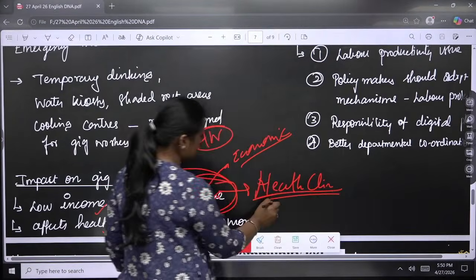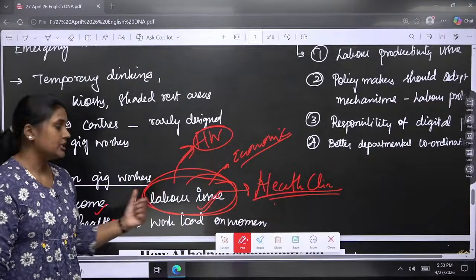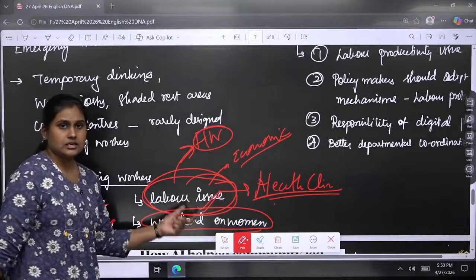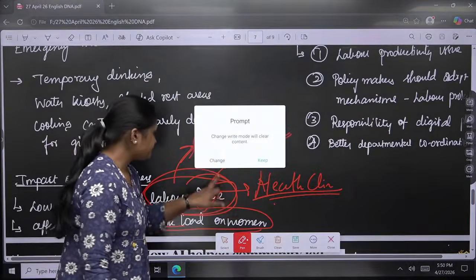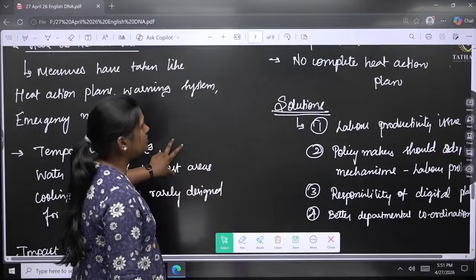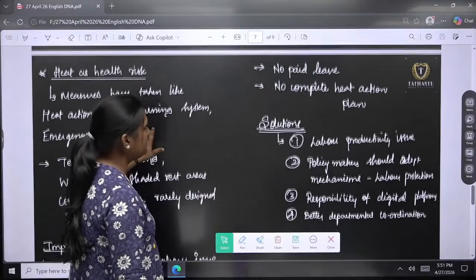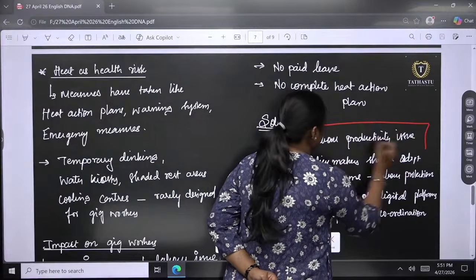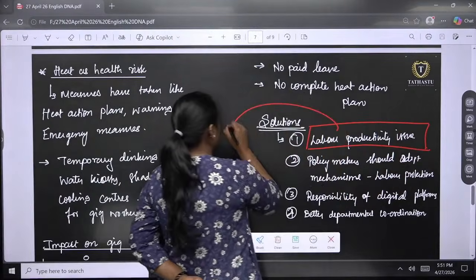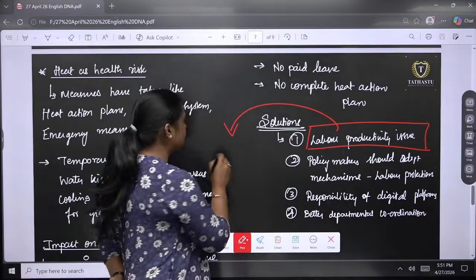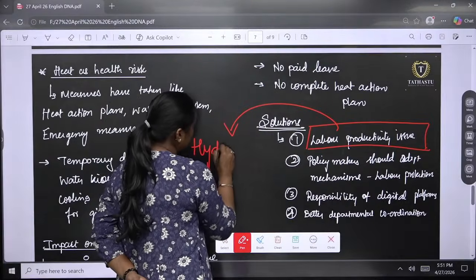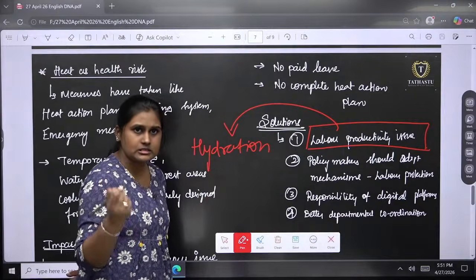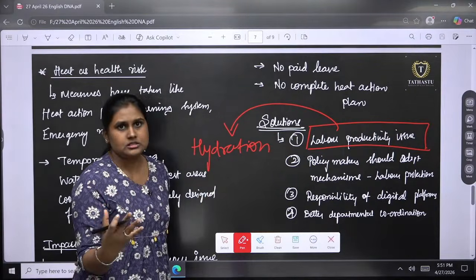Along with this we have to consider it as a labor issue as well. The workload on women, we have discussed earlier. So what are all the solutions that can be given? One is the labor productivity issue, where for hydrating people, you can give certain facilities, resting areas, water.